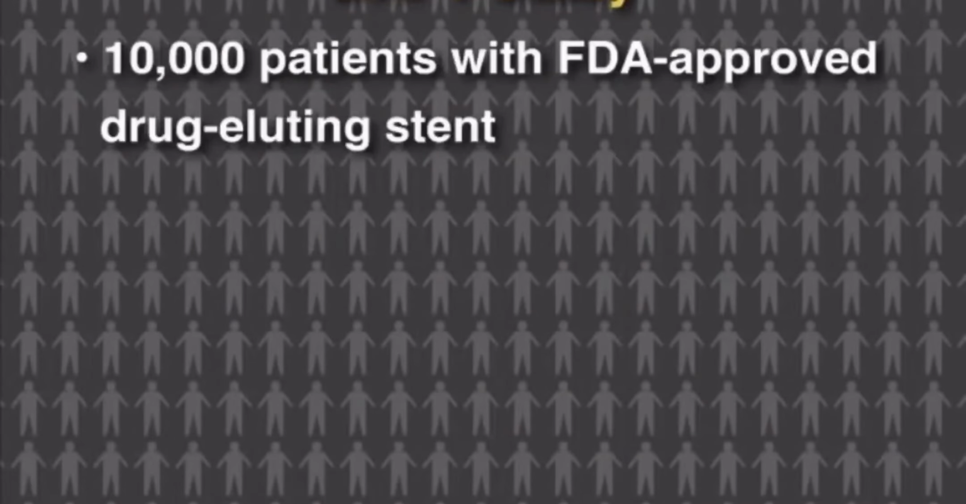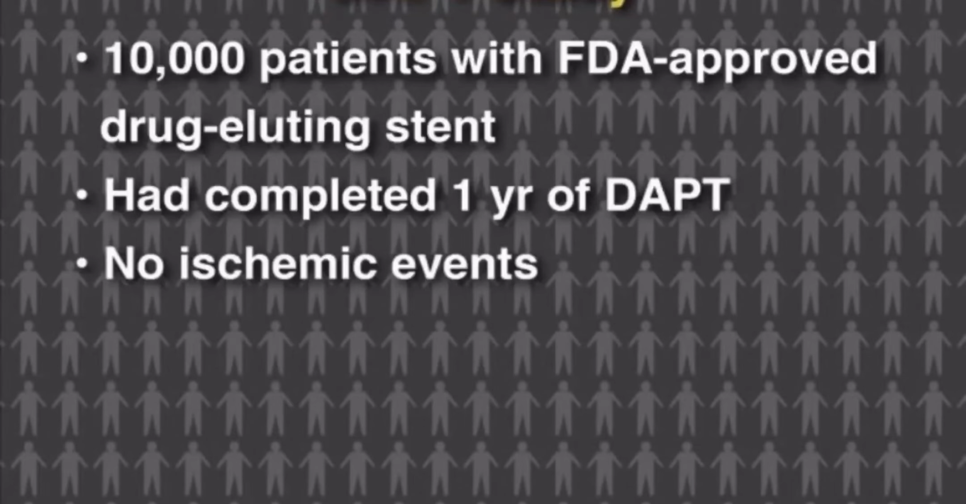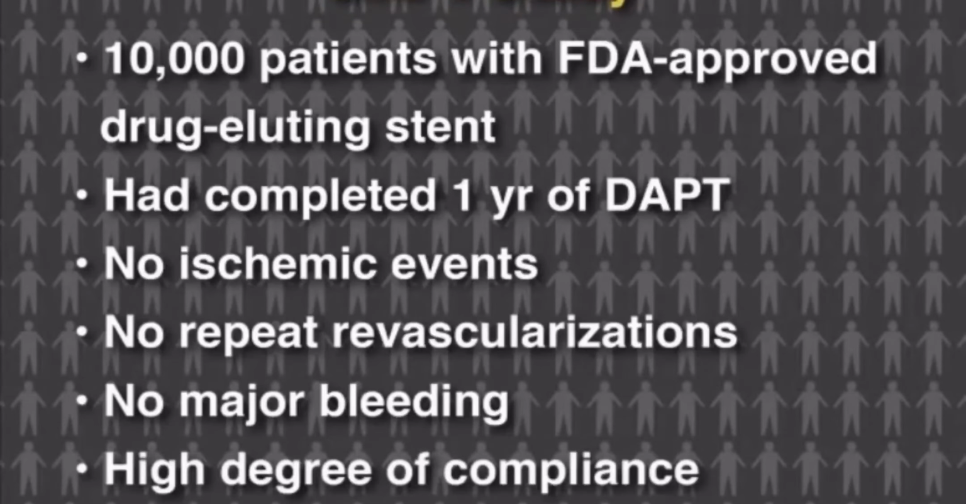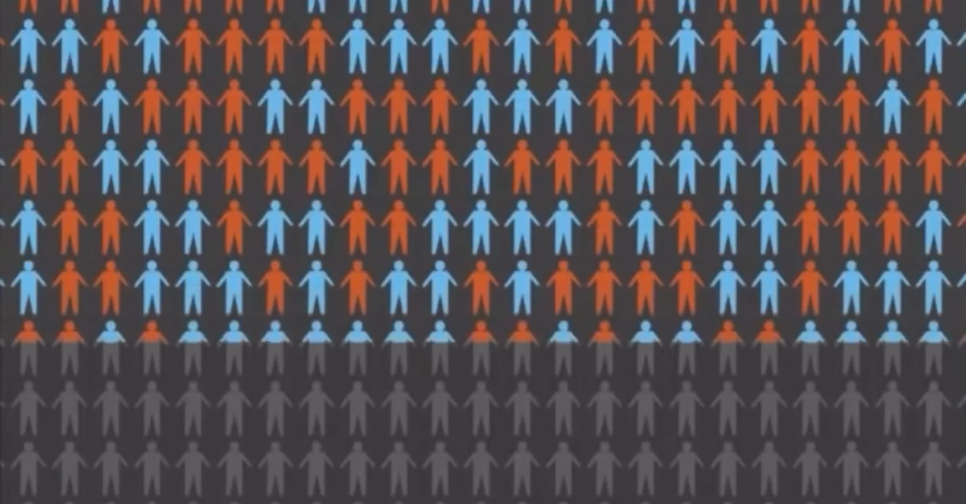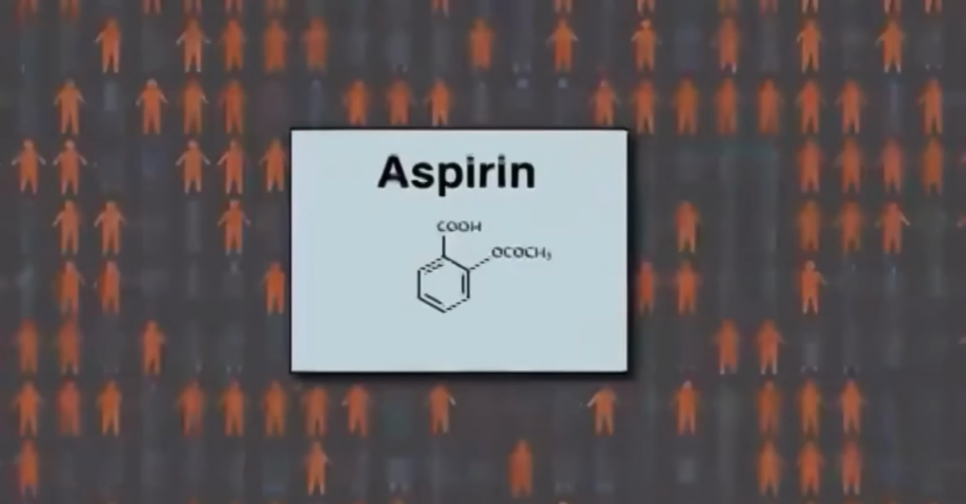The recently completed DAPT study randomized 10,000 patients who had received an FDA-approved drug-eluting stent, had already completed 1 year of treatment with dual antiplatelet therapy without having ischemic events, repeat revascularizations, or major bleeding, and had shown a high degree of compliance with that year of therapy. The patients were randomized to receive an additional 18 months of either continued dual antiplatelet therapy with aspirin plus a thienopyridine, either clopidogrel or prasugrel, or with aspirin alone.